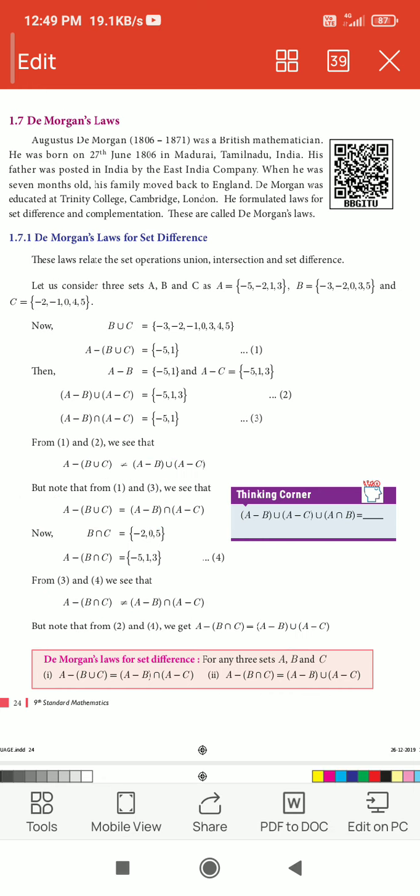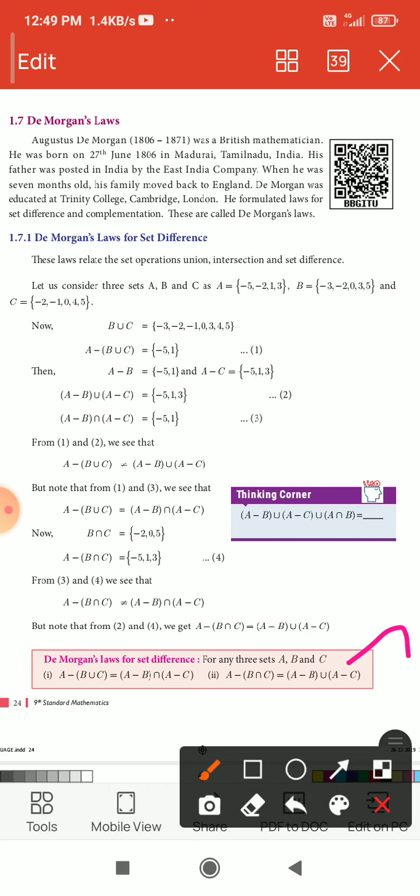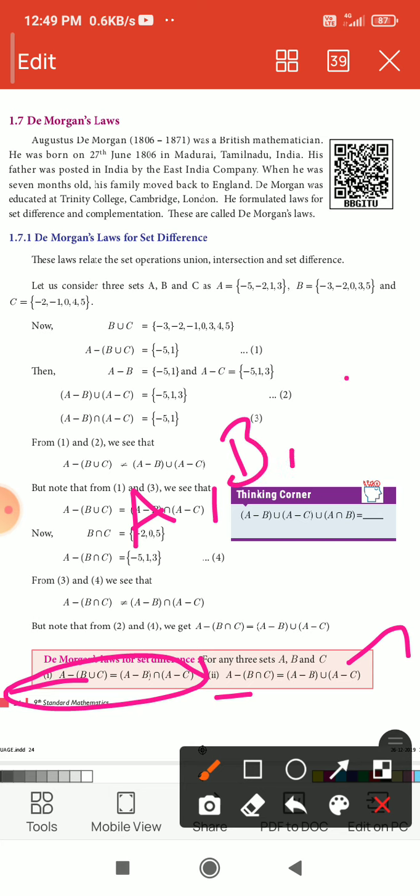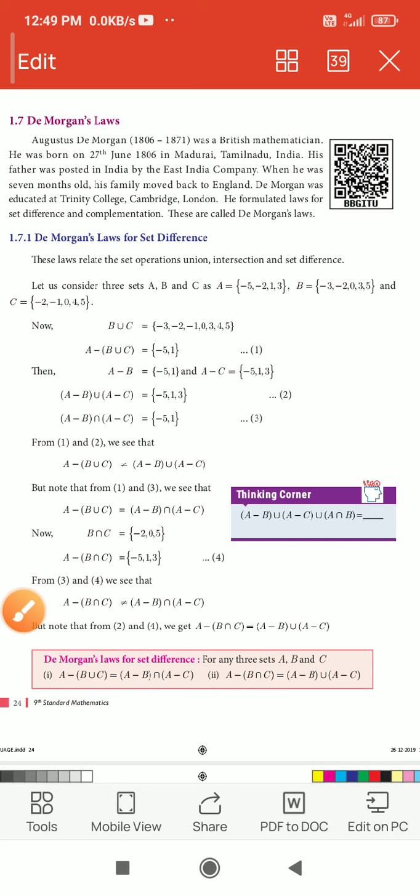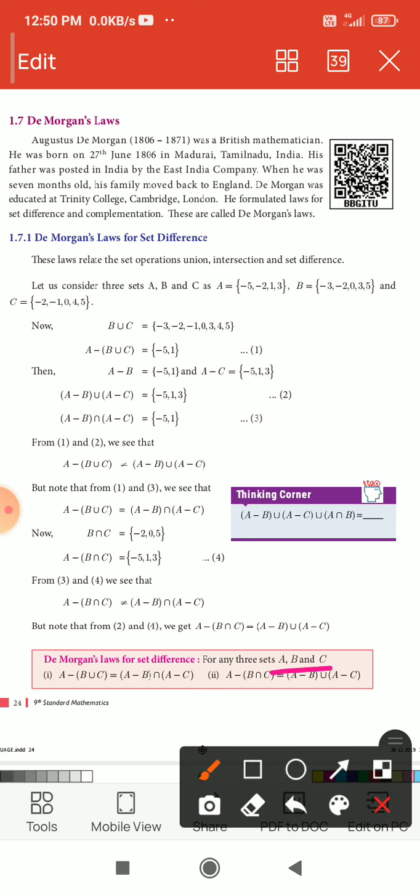It is given in this table: De Morgan's laws for set difference, first law and second law. For this law we have chosen 3 sets, A, B and C, which are any 3 sets.